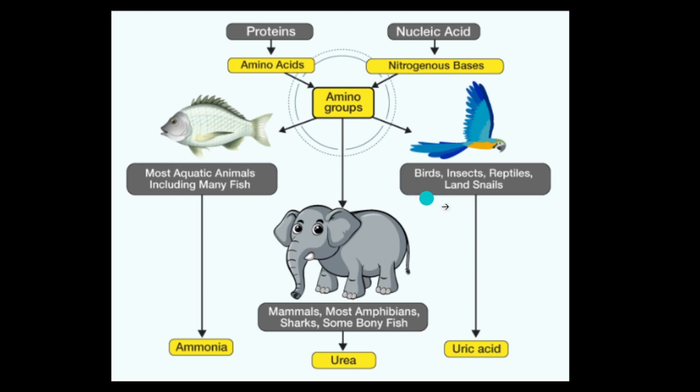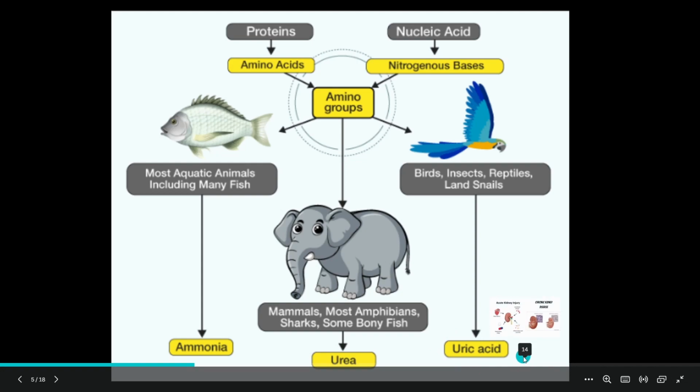For birds and avians, they require less water for dissolution. So they can sustain for a longer period even without water. Water retention is more inside the organism, and they are minimizing the waste that is coming out, in the form of uric acid.